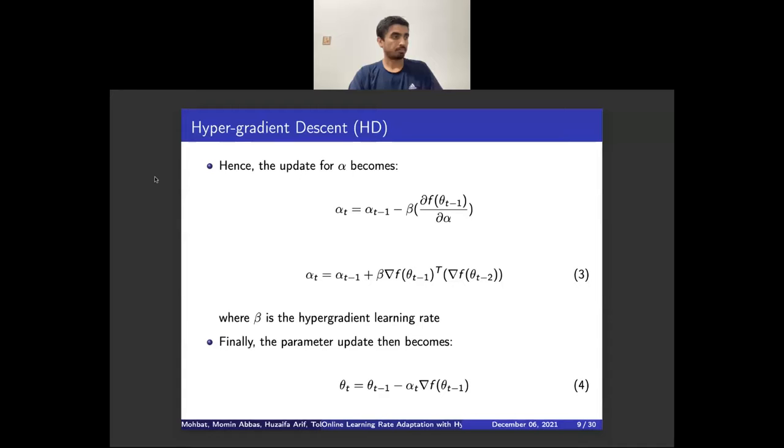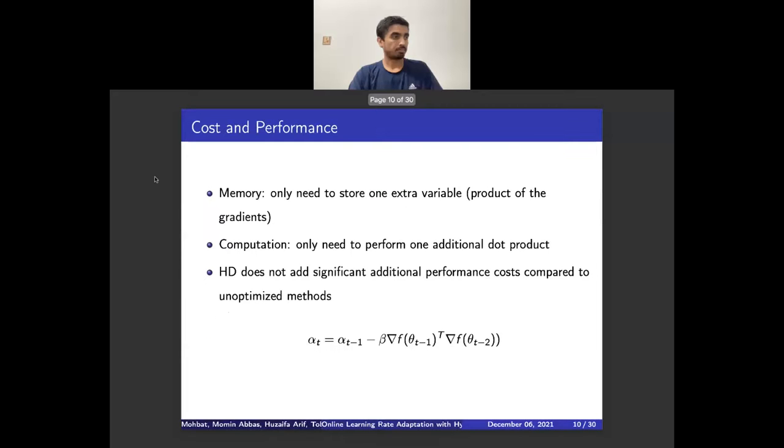We'll see a little later in the presentation, we don't actually need to worry about the value of beta too much. So now our parameter update rule for our model is the same as before, just gradient descent, except now at each iteration, we use the updated learning rate alpha t for that iteration. And that's basically the idea behind the algorithm. And you'll notice this doesn't really increase our cost or decrease our performance much at all. In terms of memory, all we need to do is store one extra variable, just the product of the gradients, to calculate the partial derivative of the learning rate. And in terms of computation, all we've introduced is one additional dot product.